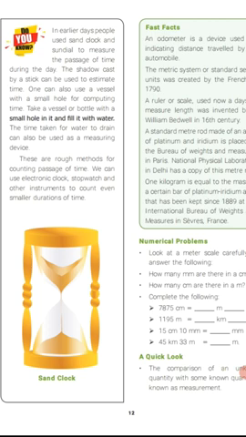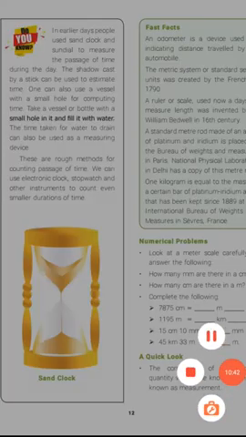See this picture, children, this is a sand clock. A vessel having a small hole is filled with sand. It is used as a clock. The sand in the vessel is allowed to come down, and it is used to calculate the time. Now we are using electronic clocks and stopwatches to count smaller durations of time.